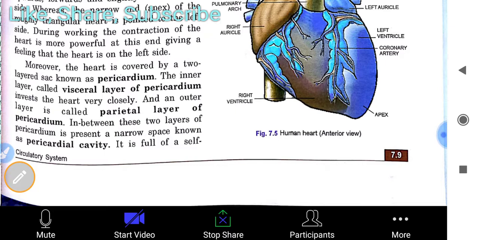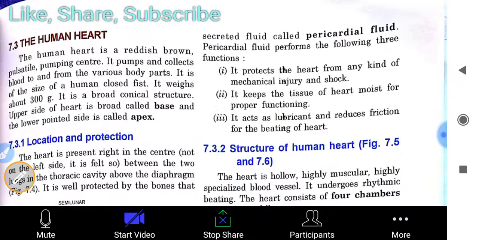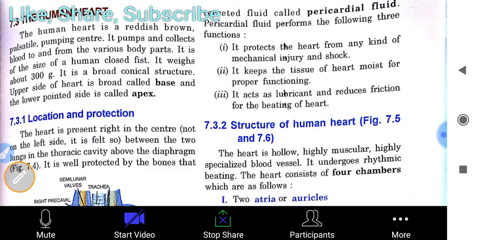The inner layer, called the visceral layer of pericardium, invests the heart very closely, and the outer layer is called the parietal layer of pericardium. As you already read about the pericardium in brief, these are the names of the two layers: visceral layer and parietal layer. In between these two layers of pericardium is a narrow space known as the pericardial cavity. It is full of a self-secreted fluid called pericardial fluid.